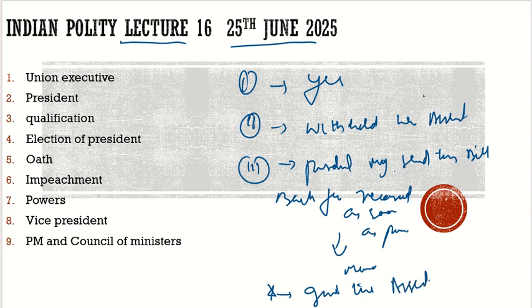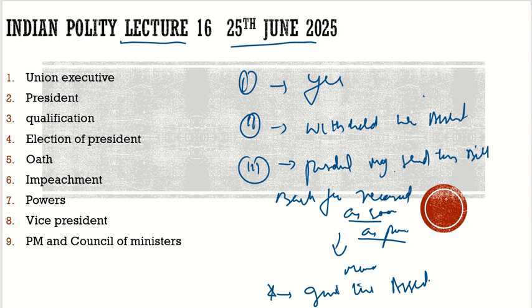Now here comes the question. You can ask me, sir, you told there are four types of vetoes enjoyed by the president, but you mentioned only three. One, he can say yes. Second, he can withhold assent. Third, he can send it for reconsideration. But here is the catch. This term, as soon as possible, has a story behind it. Let me rub it first. So till now, I guess this much is very clear.